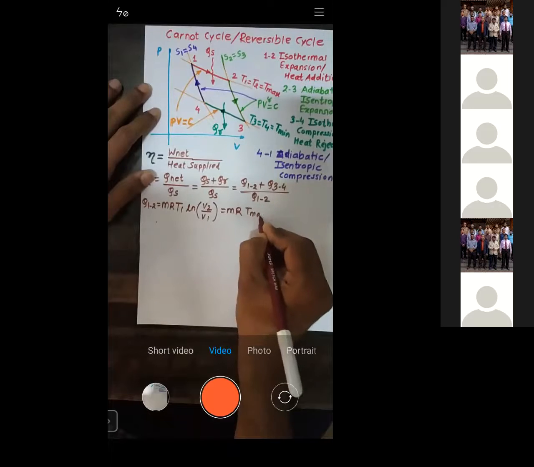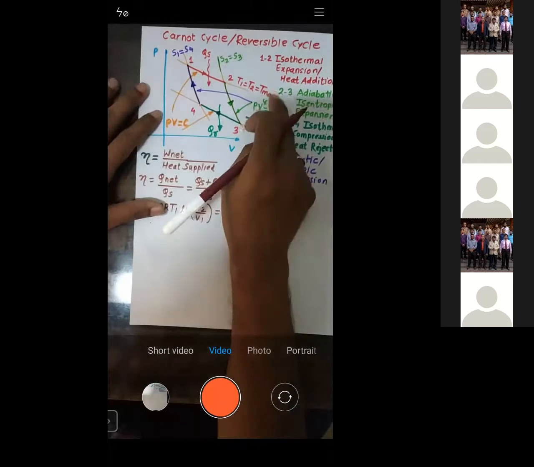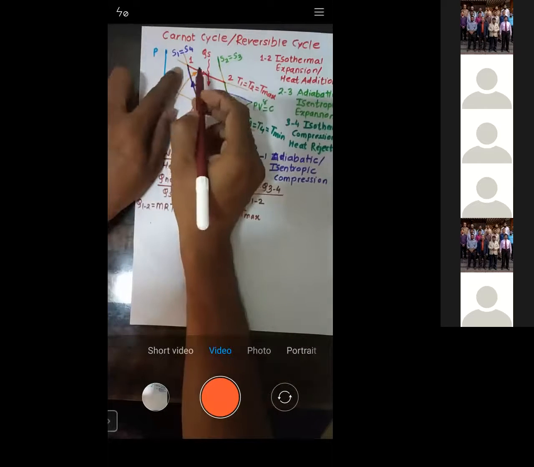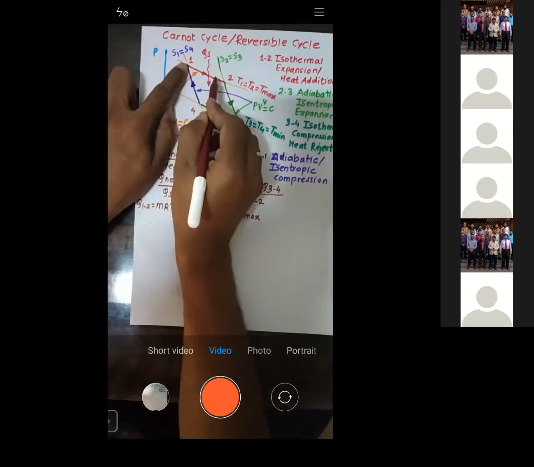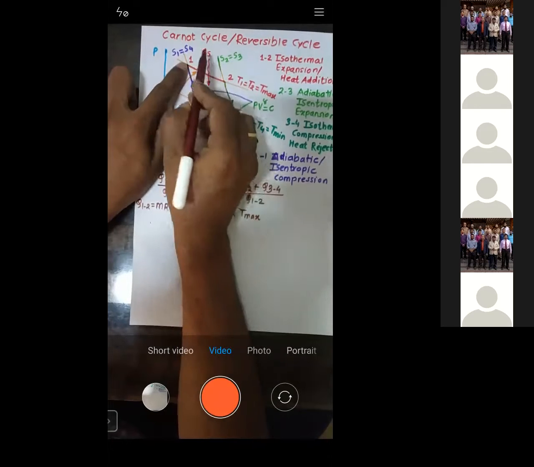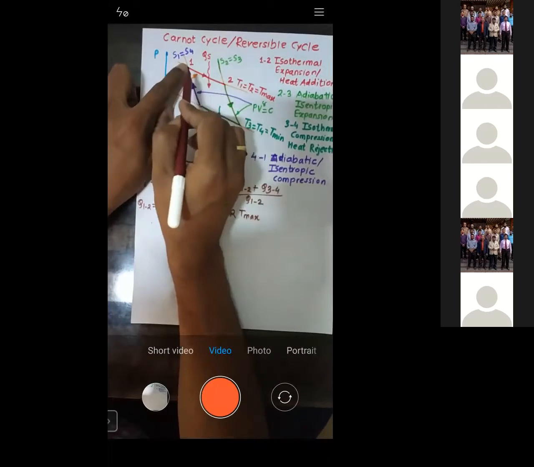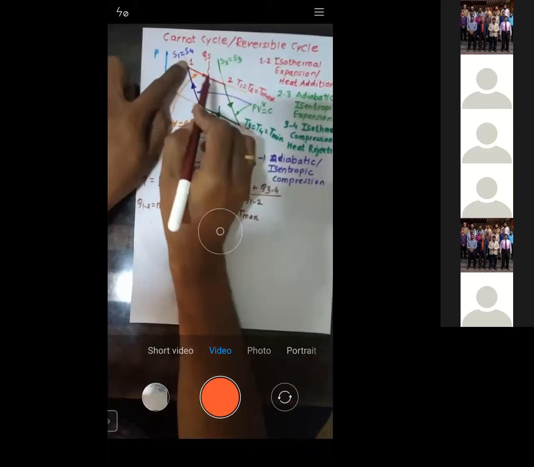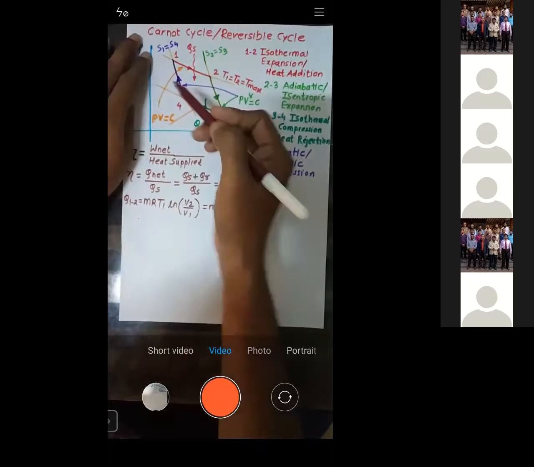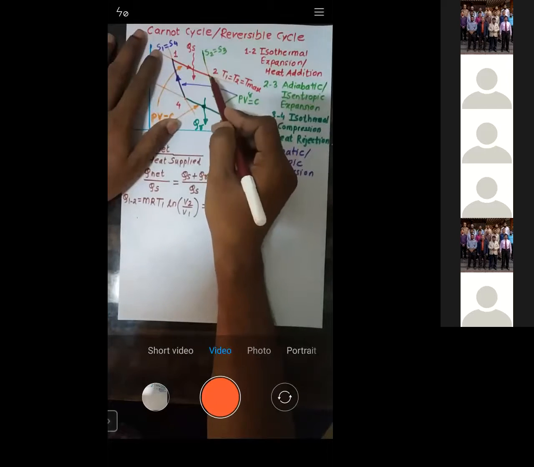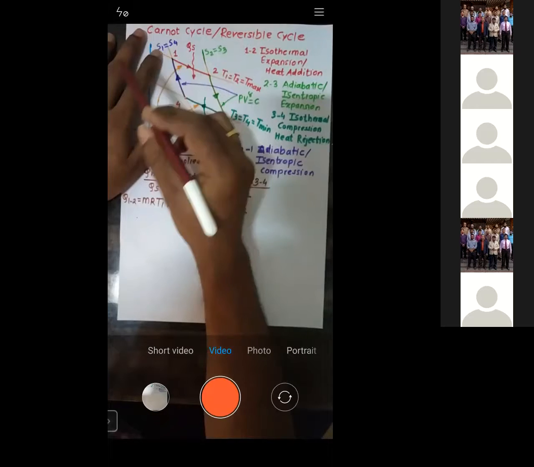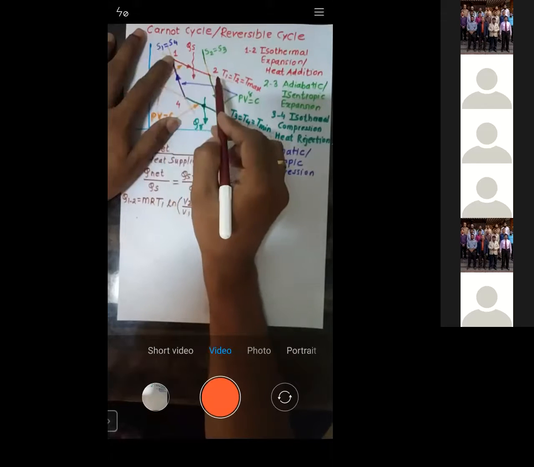Now you might ask, why, sir, is this temperature maximum? See, during process 1 to 2, what are we doing? We are adding the heat. Whenever you add the heat, what happens? Temperature increases. So you will get the temperature at point number 2 always greater than the temperature at point number 1, because 1 to 2 is a heat addition.